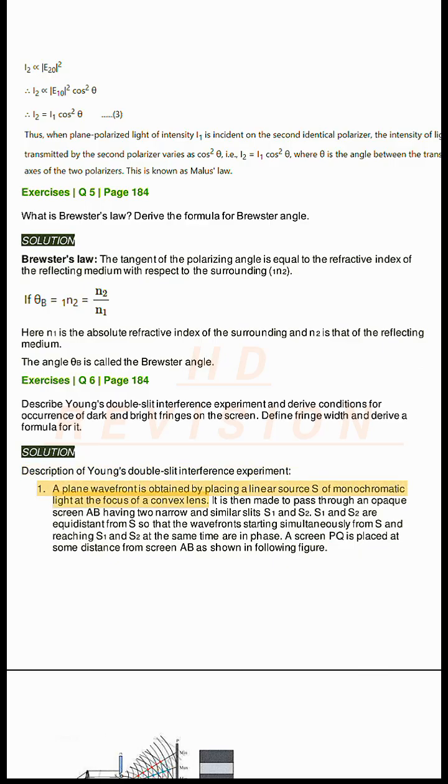1. A plane wavefront is obtained by placing a linear source S of monochromatic light at the focus of a convex lens. It is then made to pass through an opaque screen AB having two narrow and similar slits S1 and S2. S1 and S2 are equidistant from S so that the wavefronts starting simultaneously from S and reaching S1 and S2 at the same time are in phase. A screen PQ is placed at some distance from screen AB as shown in the following figure.